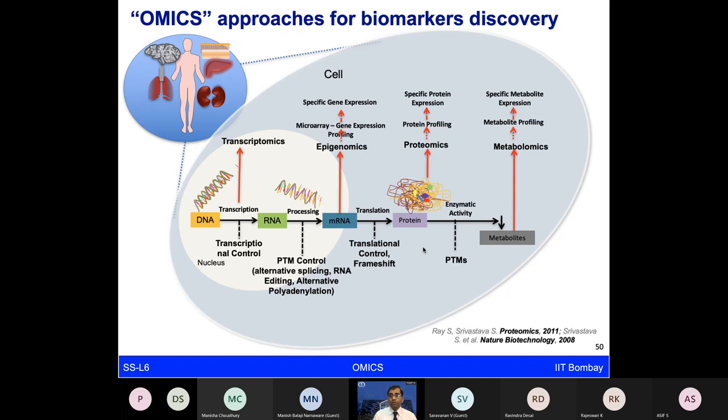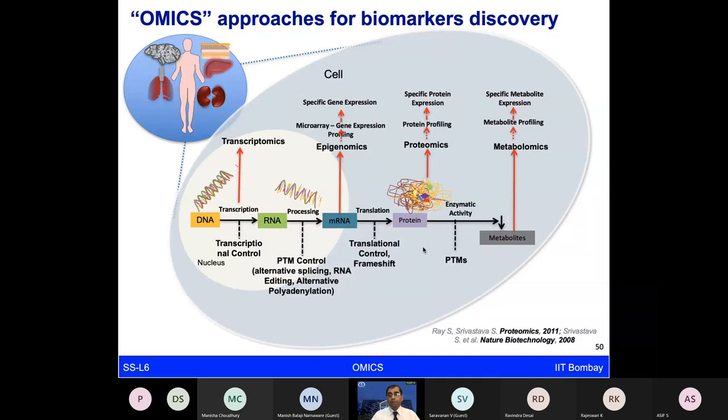For many diseases, you want to identify a specific biomarker which could be an indicator of that given disease. For example, prostate cancer: you want to measure one specific protein like PSA, prostate specific antigen, and then you can be sure that the person might have prostate cancer.